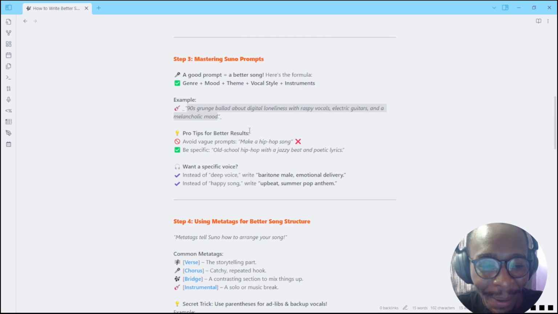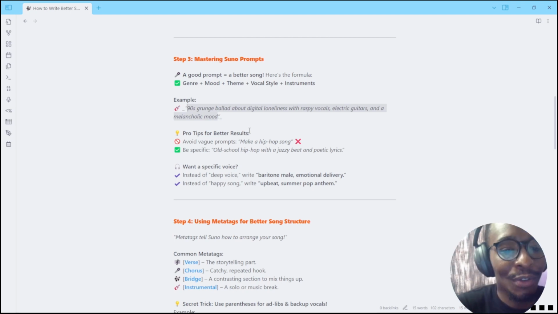I will show you that in a bit. Have that in mind: try not to be vague when you're coming up with your prompts. Make sure they're as detailed as you can. And if you can't come up with it, go to something like ChatGPT, DeepSeek, or Claude, describe the kind of song that you want, and it's going to give you the proper prompts to use.